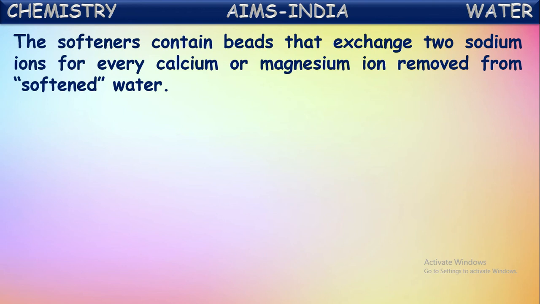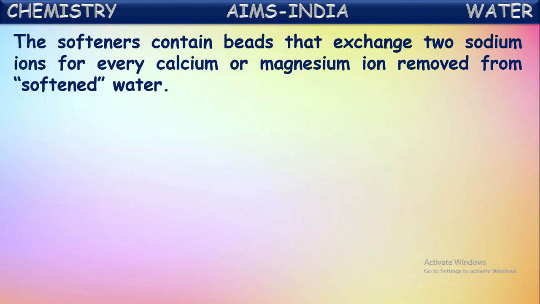These sodium ions present in the beads will be replaced by calcium and magnesium ions, which can be removed by the filtration process continuously. In that way, that water becomes soft water. That is called the ion exchange method. Calcium and magnesium ions present in the hardness-causing chemicals are exchanged with sodium ions, and thus that water becomes soft.